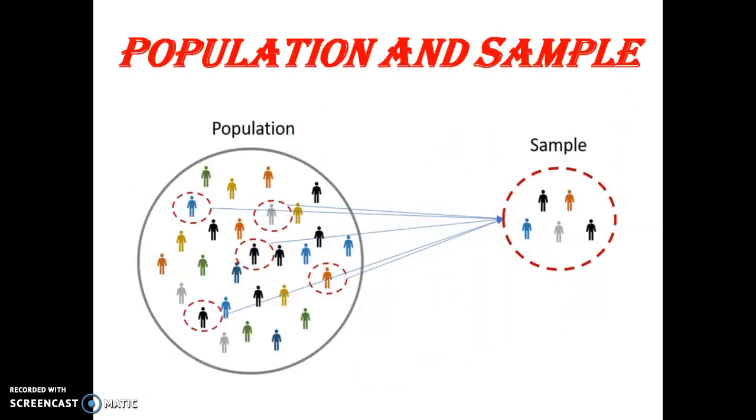Now, what is population and what is sample? Look at the pictures, the round figures. We are counting every person in the bigger circle. That is called the population. The population is also called the universe. Under the universe, all items under study are included. That is called population in statistics.